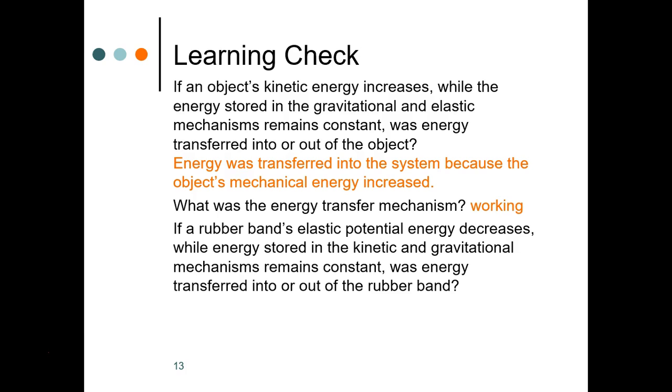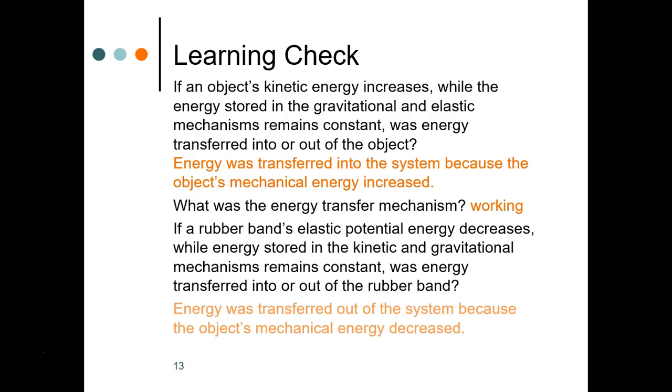Let's move on to the second question. If a rubber band's elastic potential energy decreases while energy stored in the kinetic and gravitational mechanisms remains constant, was energy transferred into or out of the rubber band? Energy was transferred out of the rubber band because the object's total mechanical energy decreased. The bonus question once again is, what was the energy transfer mechanism? And once again, it was the working transfer mechanism, also known as work.